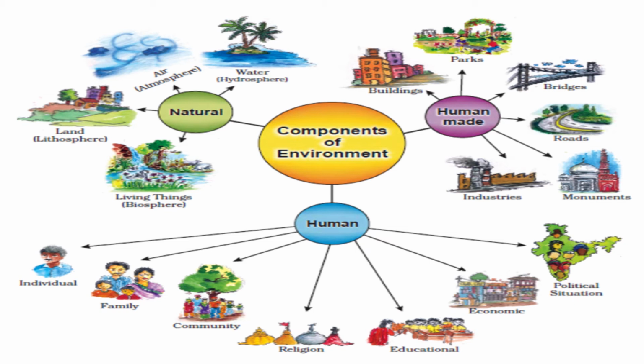Human made, you can see the buildings, hospitals, parks, bridges, flyovers, industries, temples, they are created by men, so they come under the human made environment. According to our needs we create that environment. When we talk about the third category and third component of the environment, that is human itself. We all together make a community, we live in a community, we live in a society.